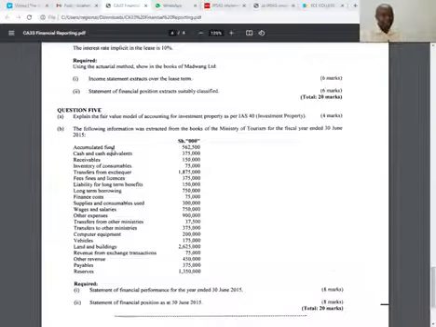So we have cash and cash equivalents. This will go to the statement of financial position. Receivables will go to the statement of financial position. Inventory, statement of financial position. Transfers, this is our revenue. Fees, fines, and licenses. Revenue, of course, goes to the income statement, the statement of performance. It is us who have issued licenses out there, so we are receiving this money.